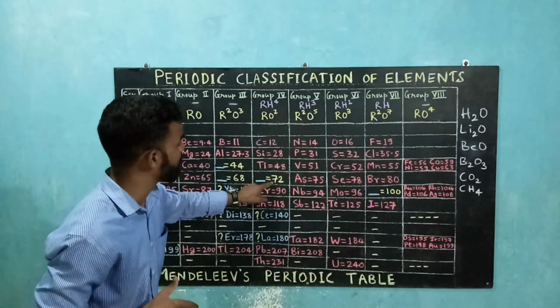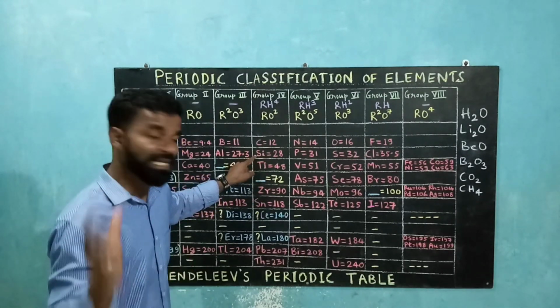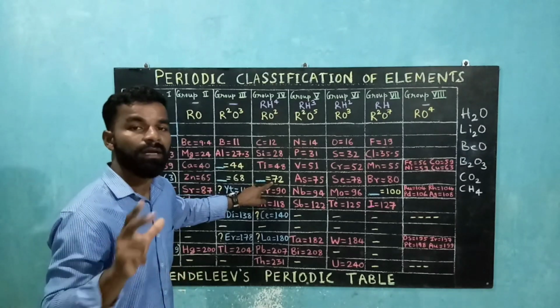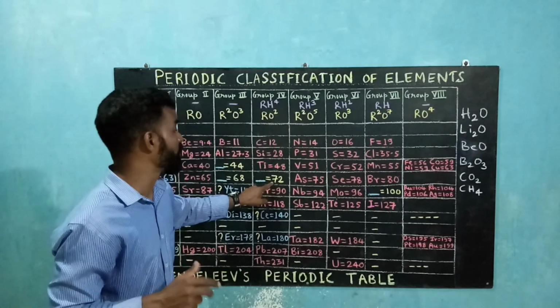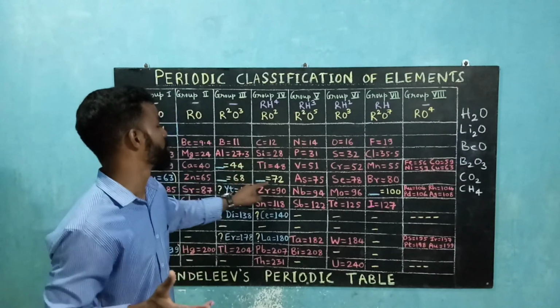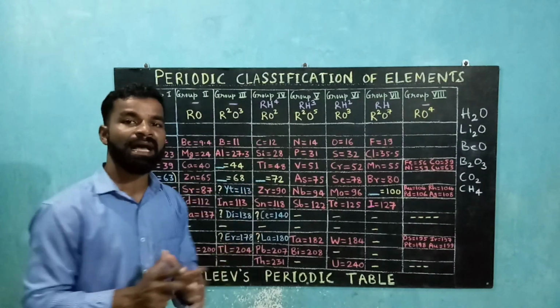Next, this element was given the name Eka silicon, because this element with assumed mass number 72 was matching in its properties with silicon. So this element was given the name Eka silicon.